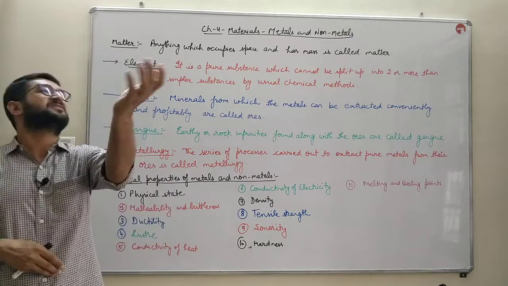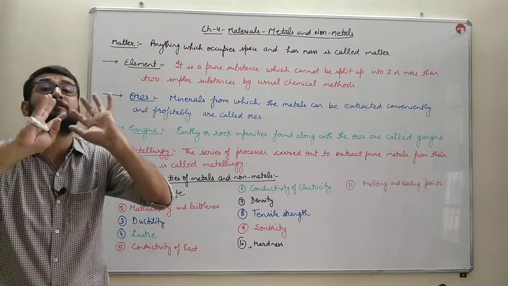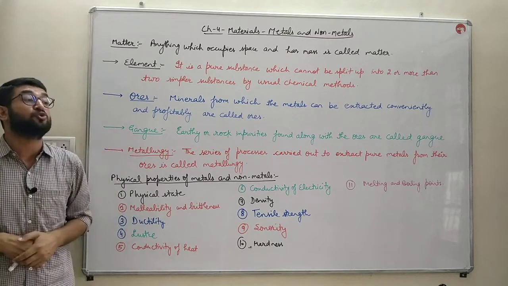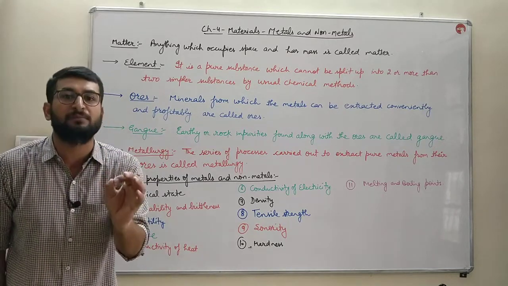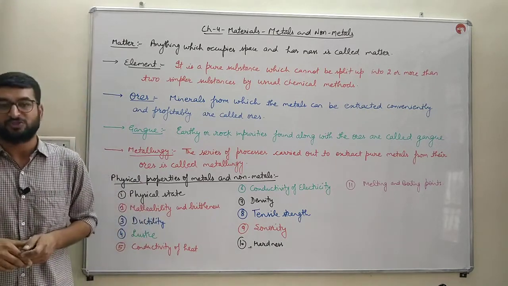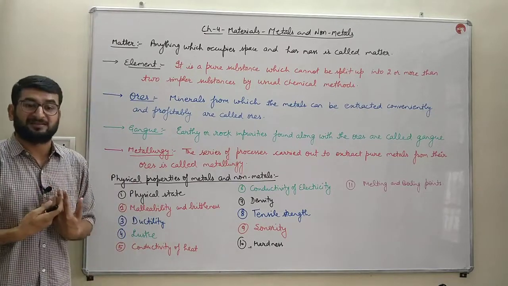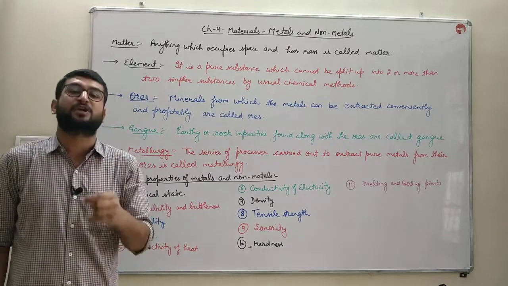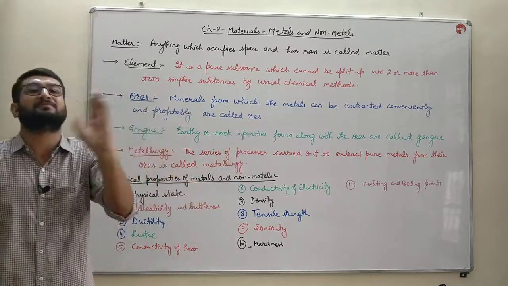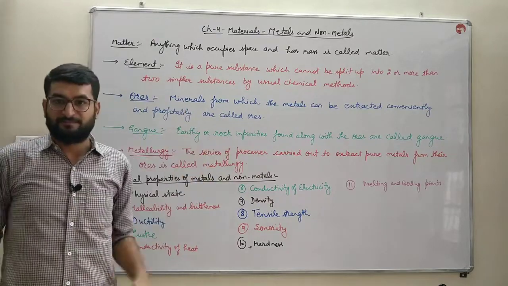The metals also exist in nature, like sodium, potassium, aluminium. These are found in the combined state. Their oxides and chlorides are found in nature. For example, sodium is found in the form of sodium chloride. Sodium chloride is present in sea water, which makes it salty, and it is the table salt which we eat. That is the combined form of the metals. Some metals which are very less reactive, like gold, silver, platinum, exist in the free state. They do not combine with other gases like oxygen, hydrogen, etc.